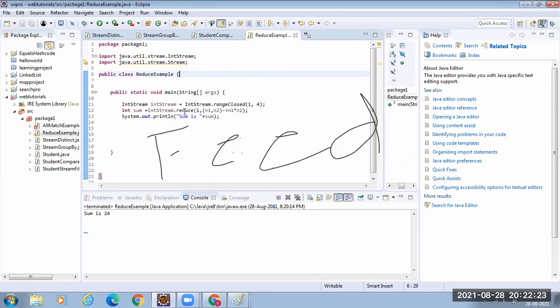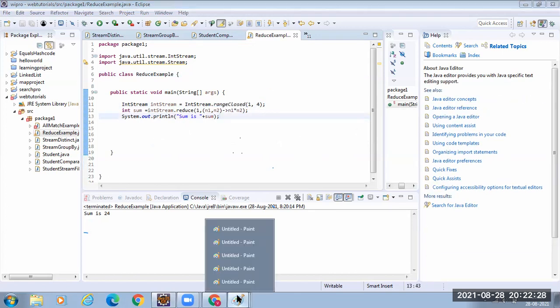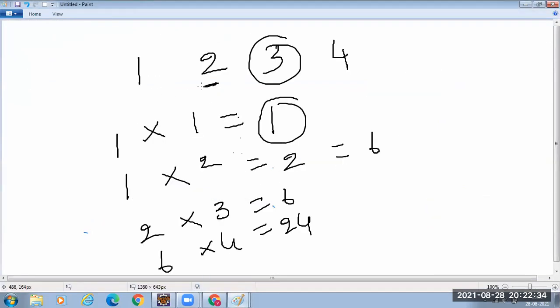Okay. See, this reduce method, this IntStream.rangeClosed, generated values 1 to 4 in the stream. Suppose if you say 1 and 100, then it will give the stream of integers from 1 to 100. So to the reduce, you have to specify what you need to do. The reduce method takes a binary operator. A binary operator takes 2 values. And what did you specify? After taking 2 values, you are specifying to sum those 2 digits. Or you said, the second time, multiply those 2 values.